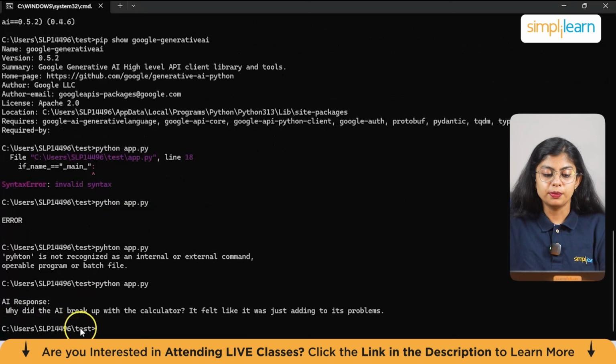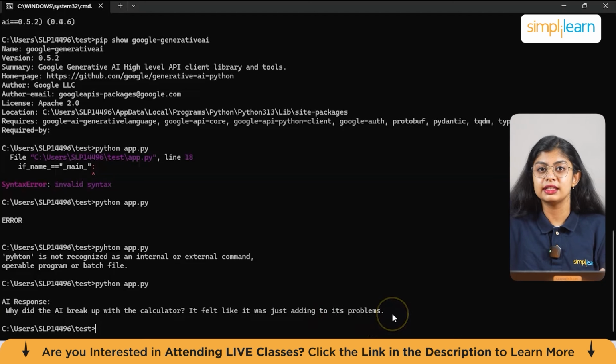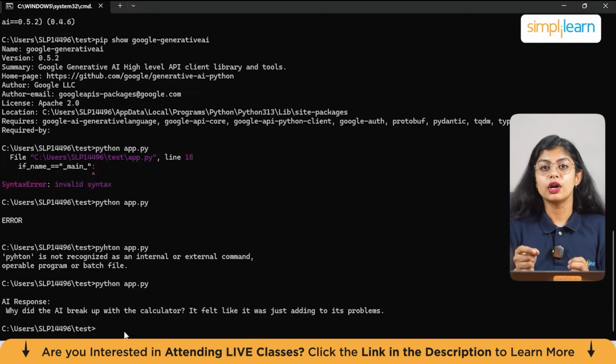Now what was the prompt that was given? It was to tell a funny joke about AI. So the reply was, why did the AI break up with the calculator? It felt like it was just adding to its problems. That's the reply given by the Google generative AI model. So make sure you check the code. If there is any error coming, just copy and paste the error in ChatGPT or Gemini. It'll give you the corrections to make and why the error occurred. This way you will have an understanding of what the problem actually is and how to sort it out.